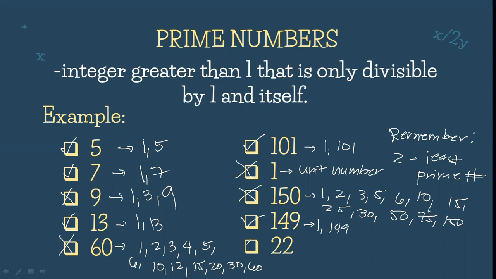So how about si 22? So actually 22 is not a prime number. Why? It can be divided by 1, 2, 11, and itself 22. So therefore, hindi po siya prime number. So I hope prime numbers are already clear to you. Now let's move to our sieve of Eratosthenes.